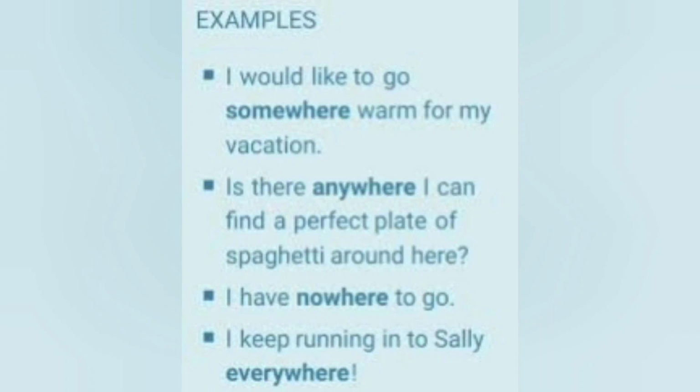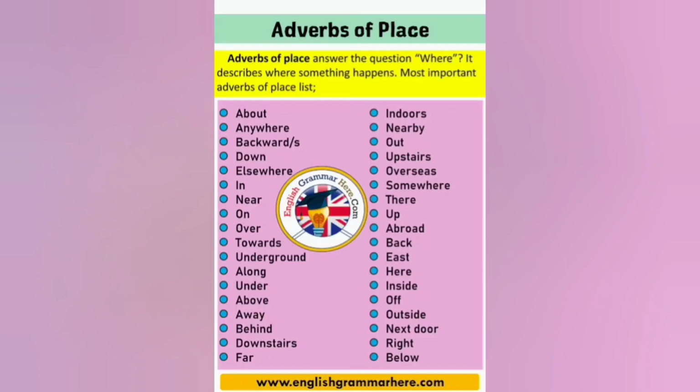I would like to go somewhere. Is there anywhere? I have nowhere to go. I keep running into Sally everywhere. Now see the words we are commonly using for adverb of place: about, anywhere, backwards, down, towards, under, behind, far, below, then, upstairs, nearby, inside, outside, etc.